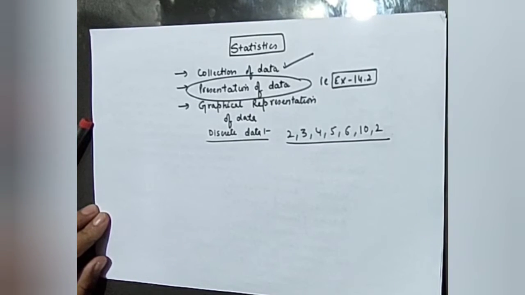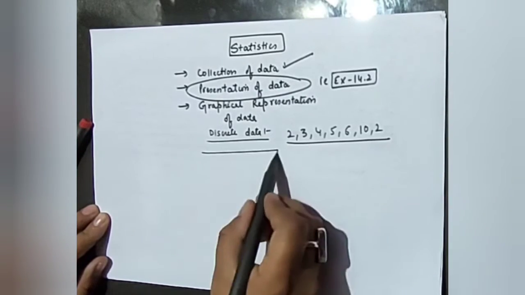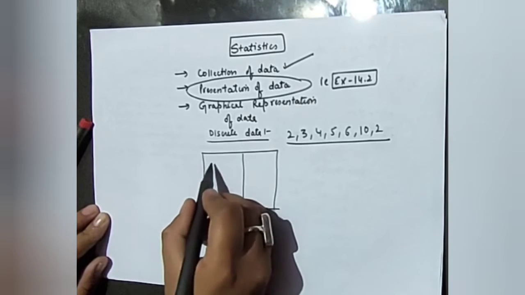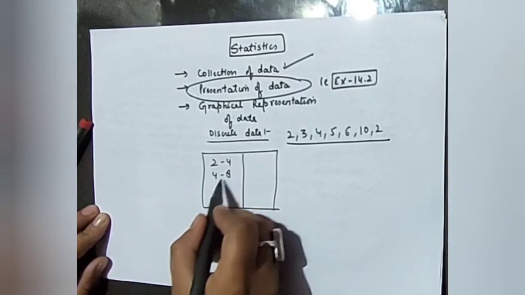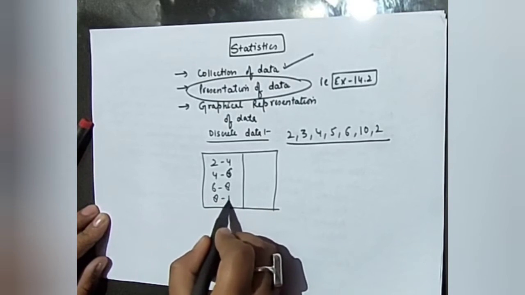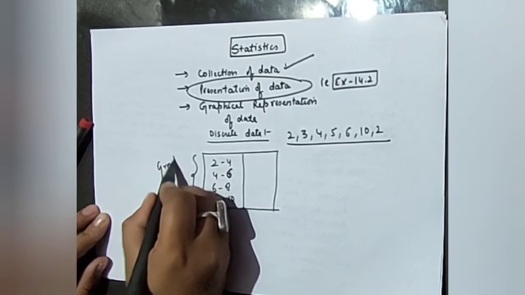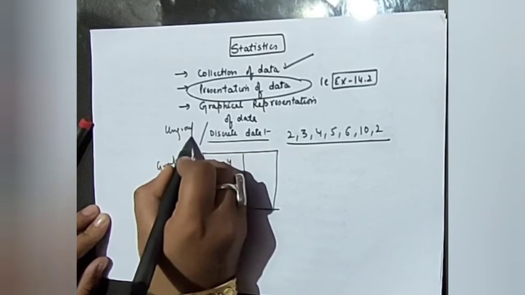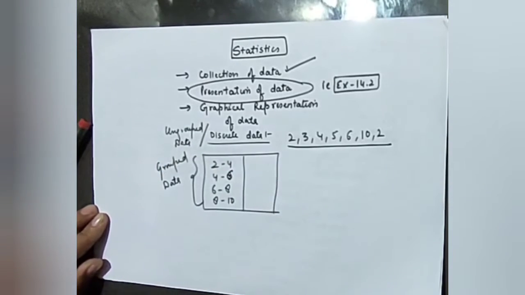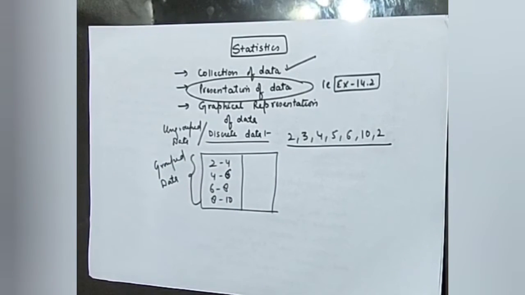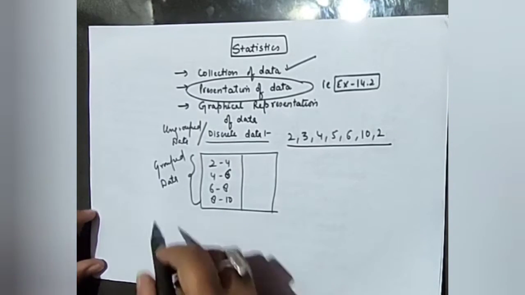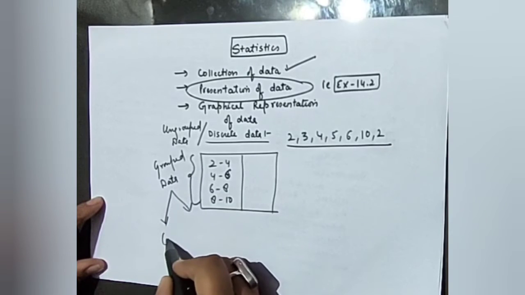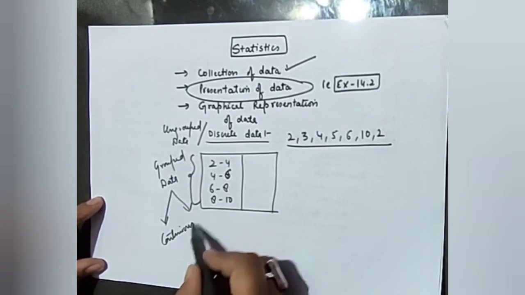But whenever I change my data into a tabular form or into intervals like 2 to 4, 4 to 6, 6 to 8, 8 to 10, this type of data is known as grouped data. We call the other data ungrouped data or discrete data. I hope it is clear what discrete or ungrouped data is and what grouped data is. In grouped data there are also two categories: one is continuous and one is not continuous.